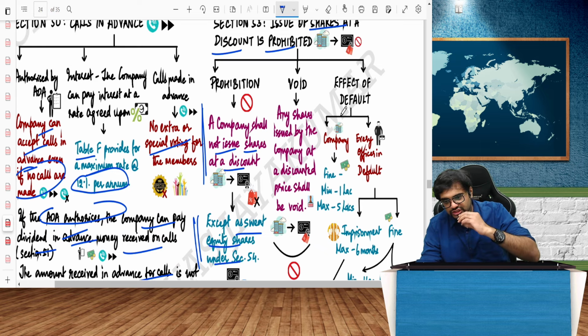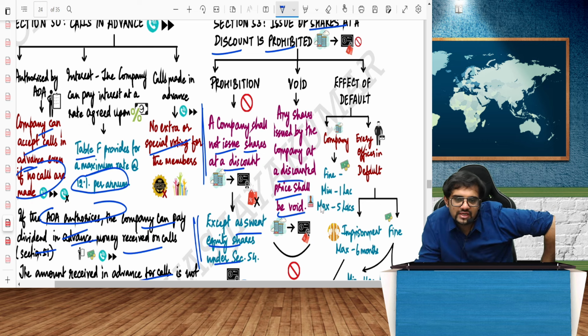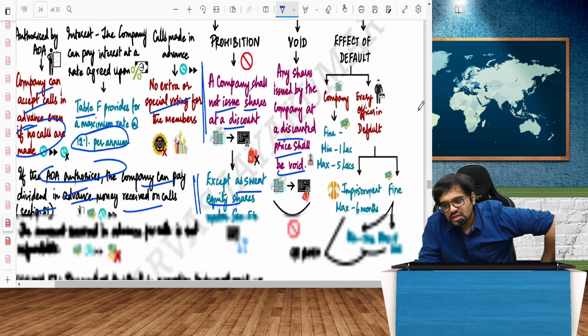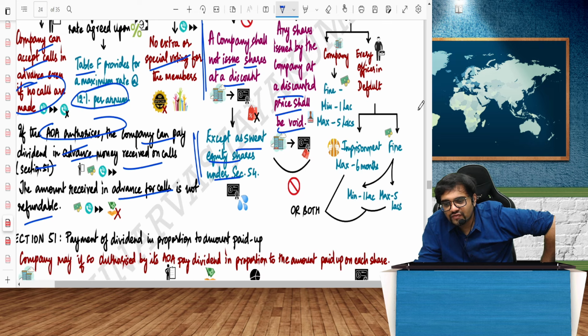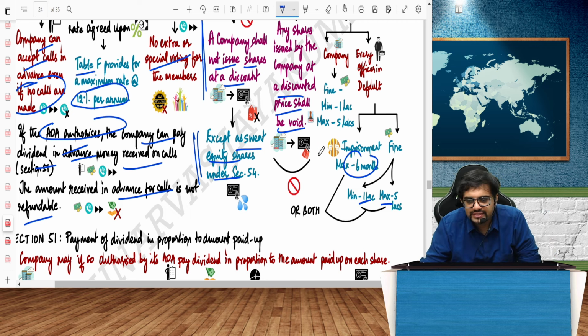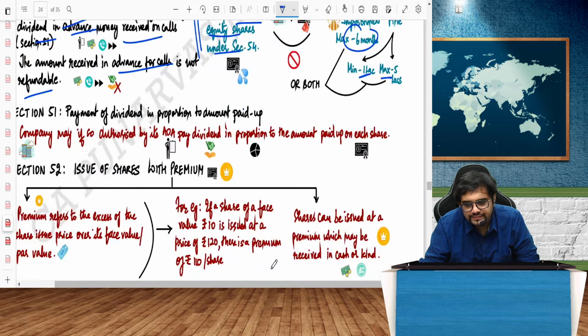Any shares issued by the company at a discounted price shall be 100% void. Effect of default: fine minimum 1 lakh, maximum 5 lakh. Every officer in default, what? Imprisonment of 6 months. Fine minimum 1 lakh to 5 lakh is what they say. This has to be done. This is section 53.